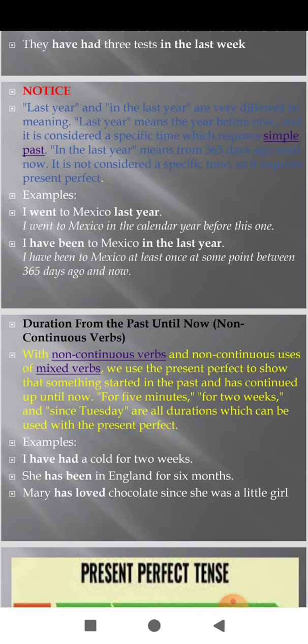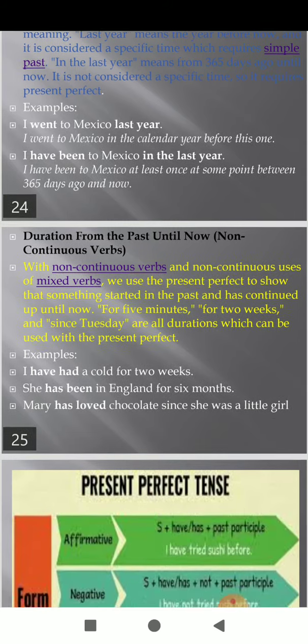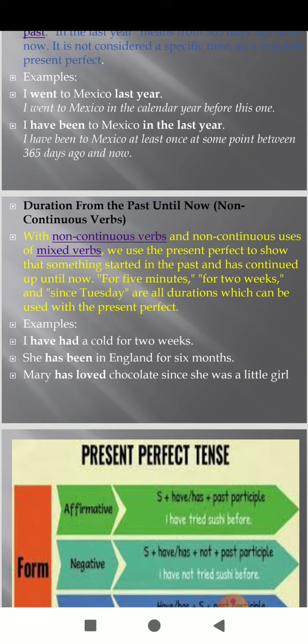Duration from the past until now, with non-continuous verbs. With non-continuous verbs and non-continuous uses of mixed verbs, we use the present perfect to show that something started in the past and has continued up until now. For 5 minutes, for 2 weeks and since Tuesday are all durations which can be used with the present perfect tense. For example, I have had a cold for 2 weeks. She has been in England for 6 months. Students, that is, the action has started in the past and has continued up until now. That is the duration from the past until now.